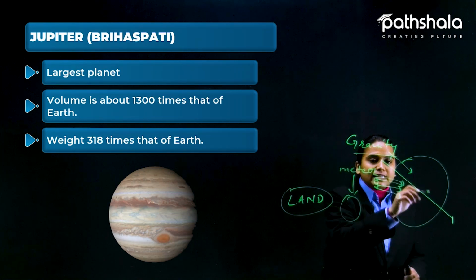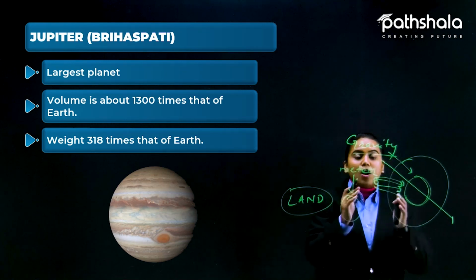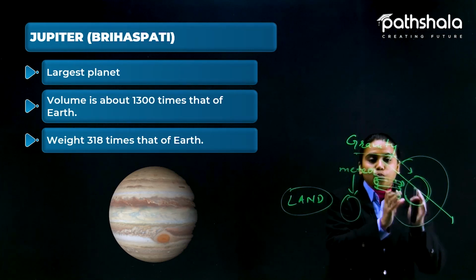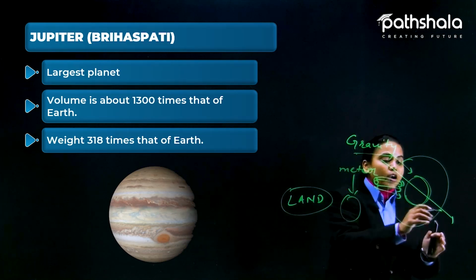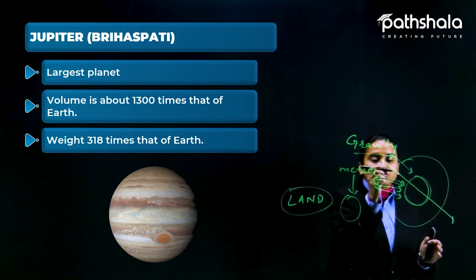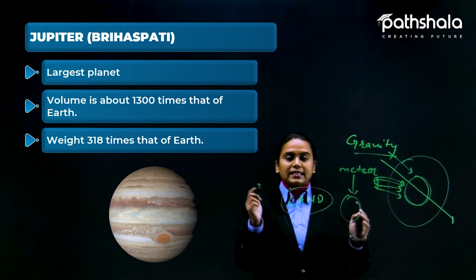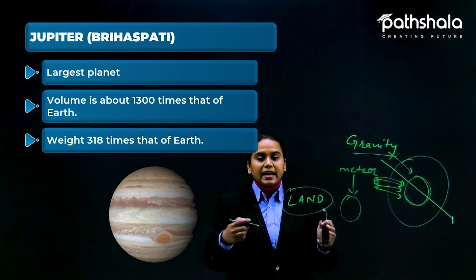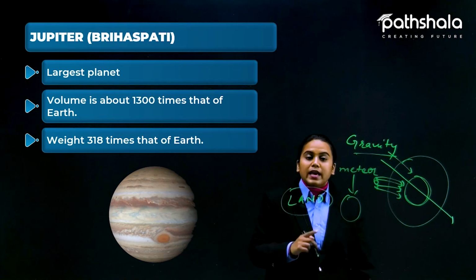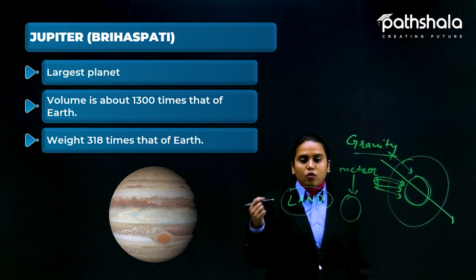But because it has a lot of gravity, due to the huge amount of gases inside the core of Jupiter, that thing would not cross through it. Because of the gravity of the gases, it again goes inside, and like these storms revolving around this core, in the same manner that thing will again revolve around it.